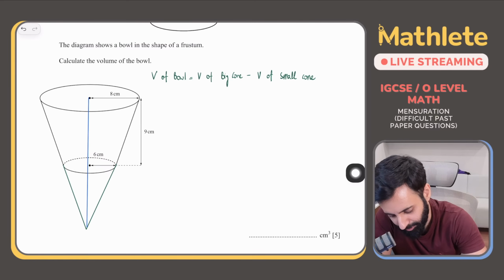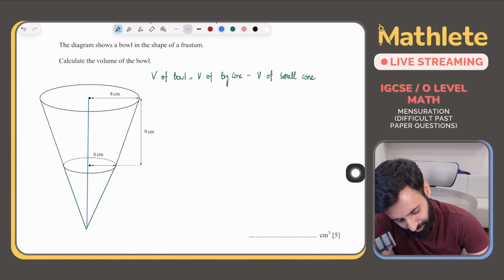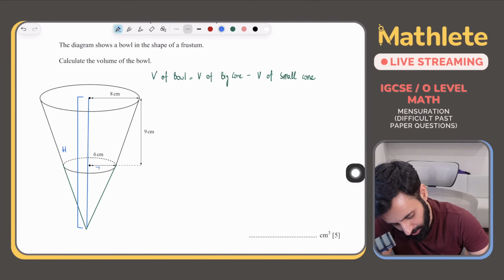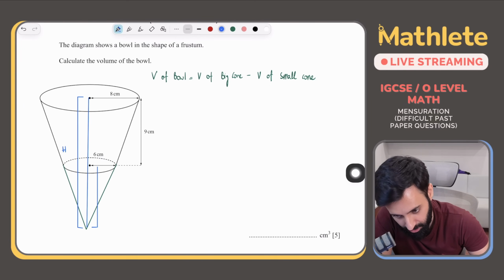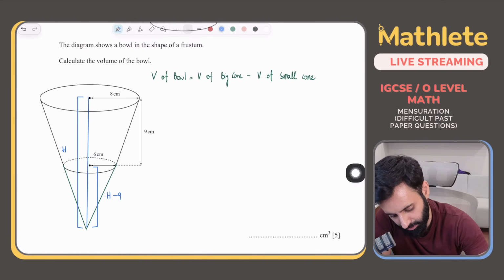Okay. Now, if I take the height of the large cone to be equal to capital H, what will be the height of the small cone? The height of the small cone will be equal to capital H minus 9. ठीक है? I repeat.